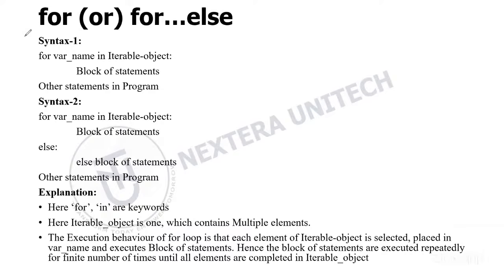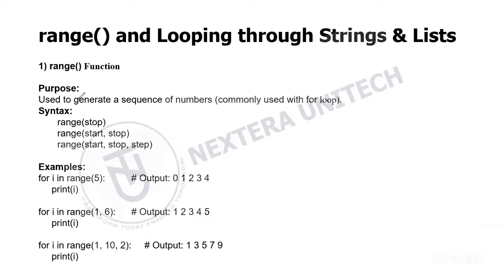Then we have learnt about how we can use the range function inside your for loop. And this range function has three syntaxes: range of stop, so that will give values from 0 to stop minus 1. And then we have range of start comma stop, so this will give values from start till stop minus 1. And then we have range of start comma stop comma step. So here we are having an interval which is a step value, so that many values can be skipped. So from start to stop, it will skip the values by the step, and then it will print the remaining values. So this is range.